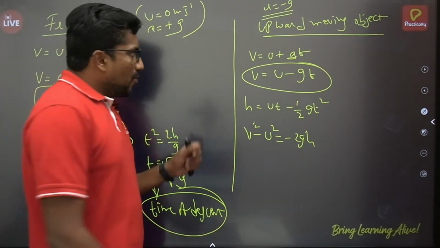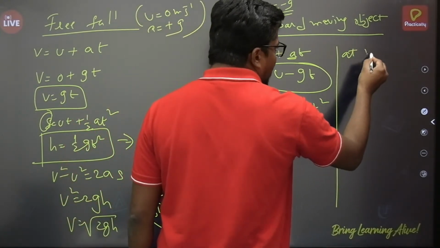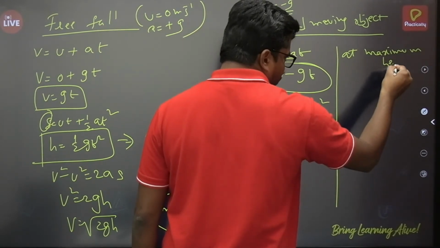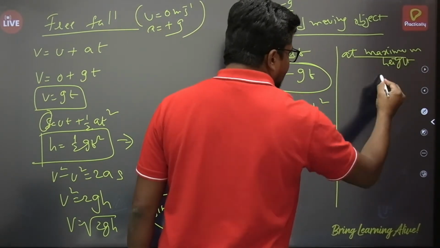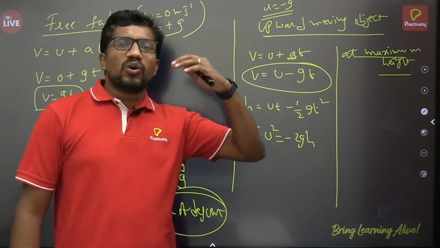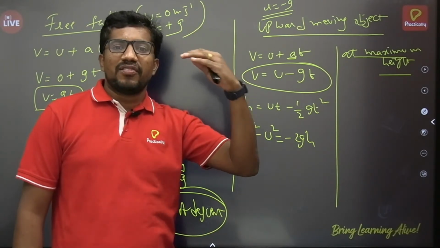So for this upward projected body at maximum height, this is a very important case. That means if I project an object with a certain velocity, that object won't go on continuously, right? There is a point at which its velocity will become 0.